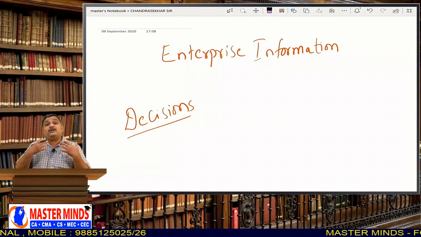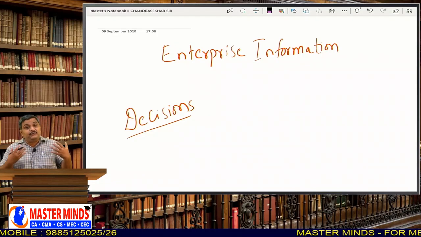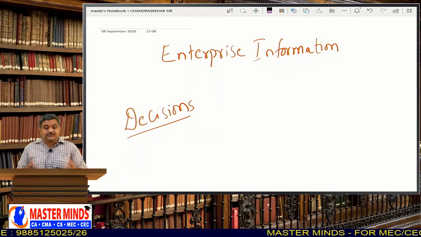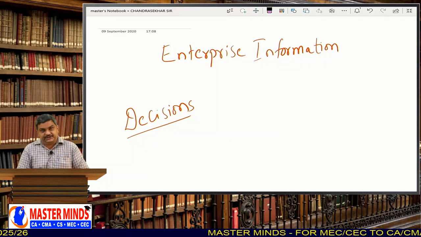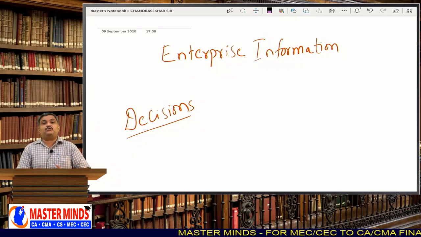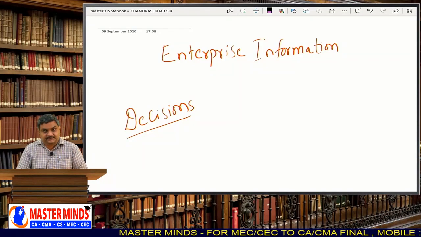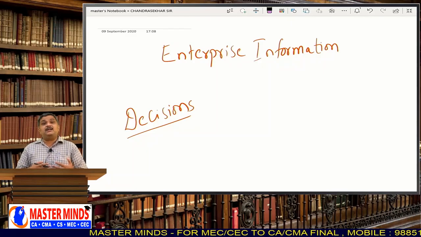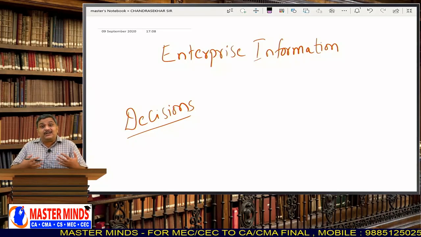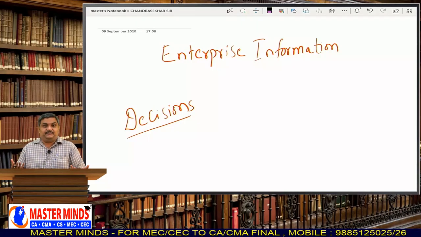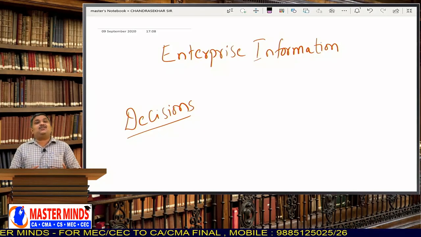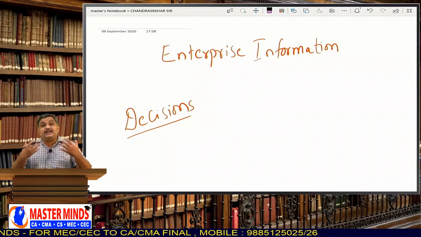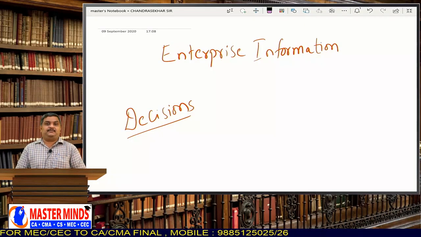And how will you make the decisions? You have to make the decisions based on good knowledge. In order to make the decision, a decision maker should have good knowledge regarding the issue about which he is making a decision. Then, how will you get the knowledge? You will get the knowledge by assimilating the information.